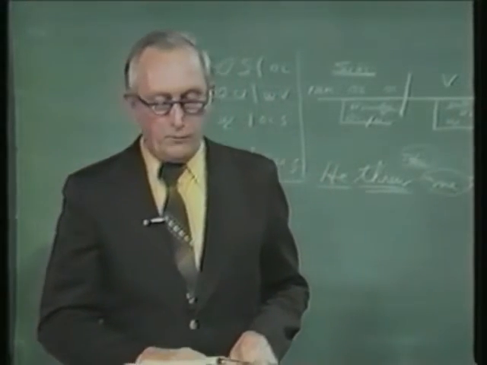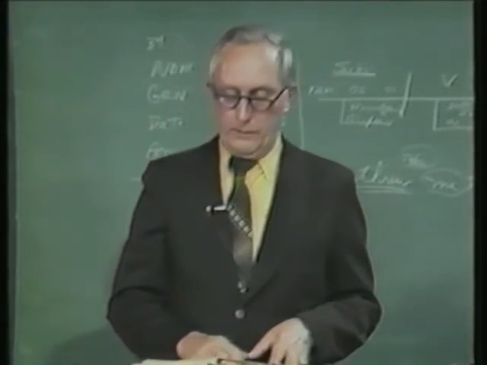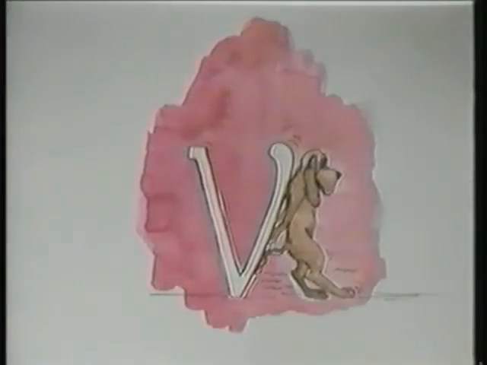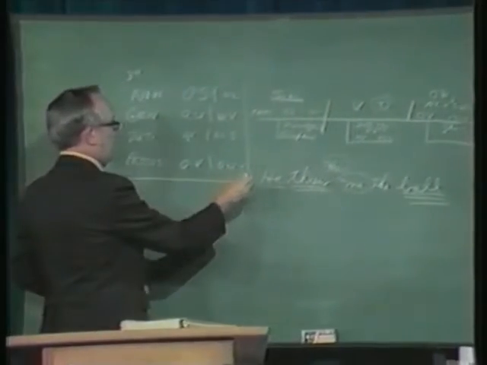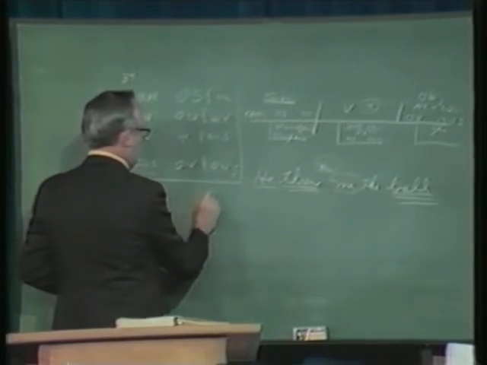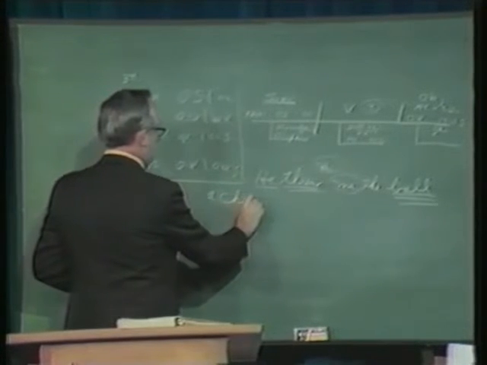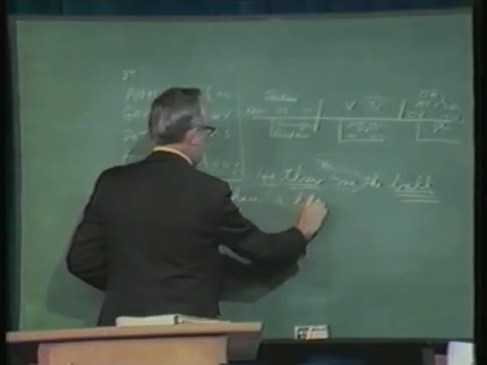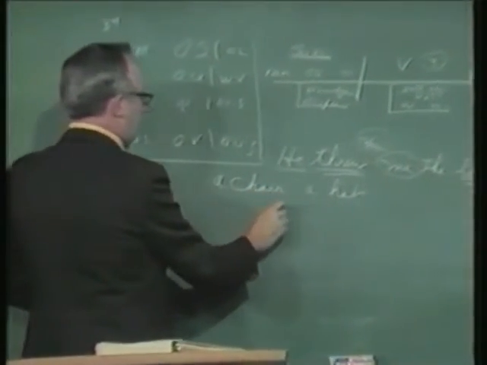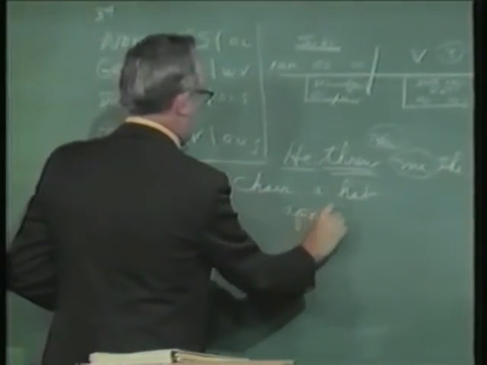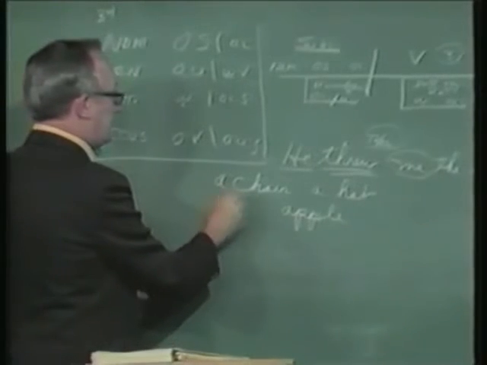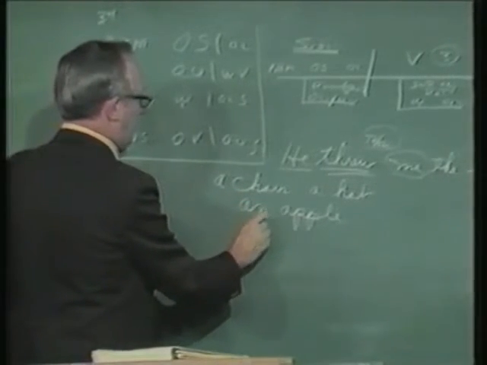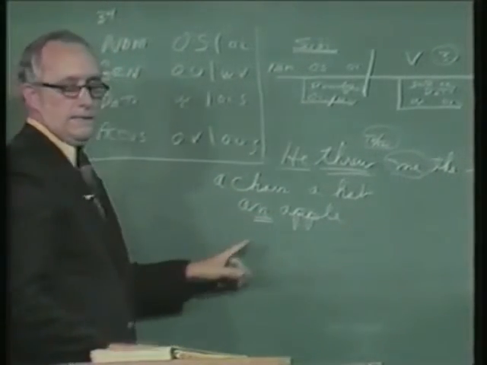Then in paragraph 44, we have the movable nu. We have a movable n in English. You can say a chair, or you can say a hat, or if you want to say apple, would you say a apple? A little hard to say. So you don't say a apple, you say an apple, and that is the movable n in English.